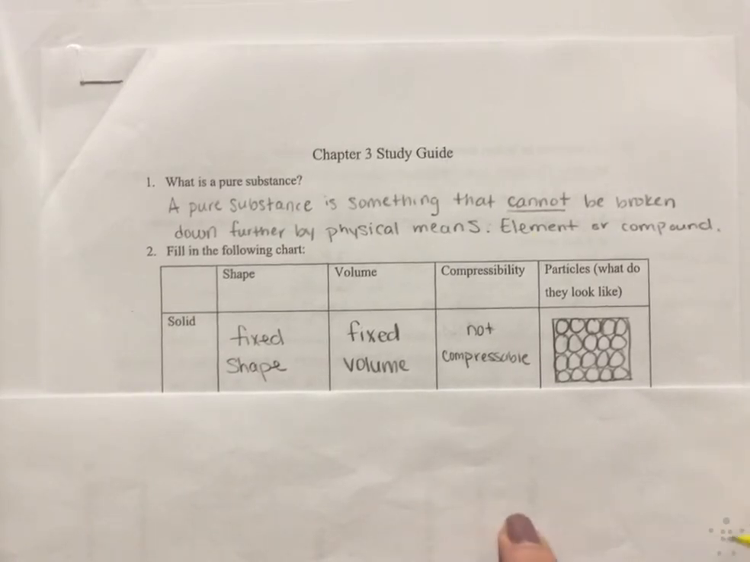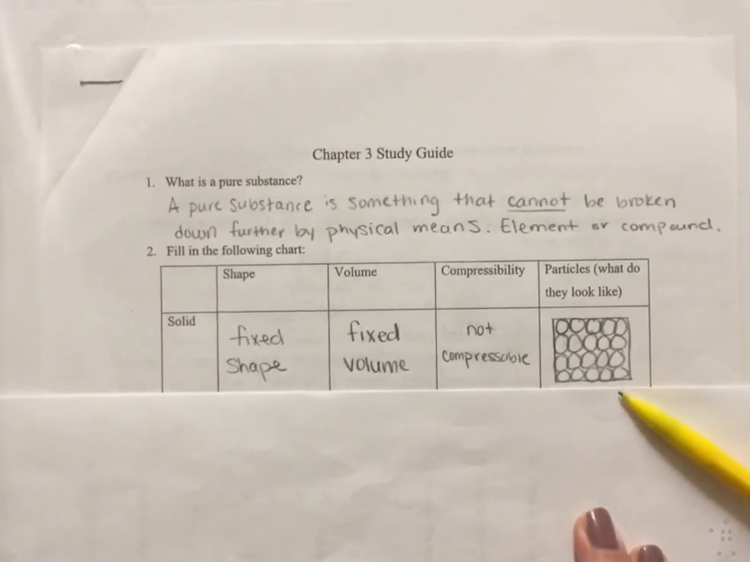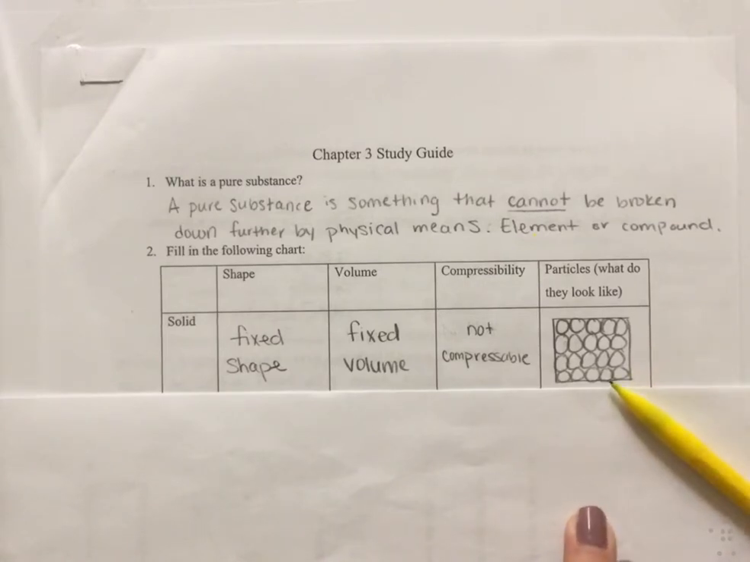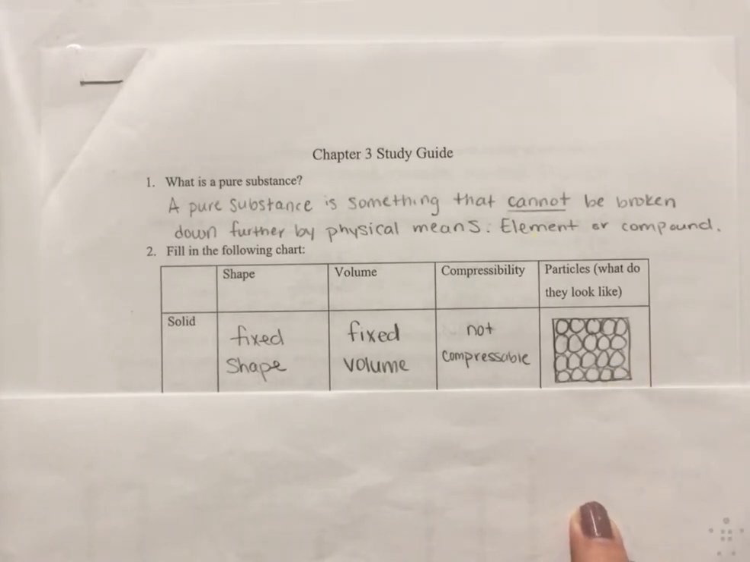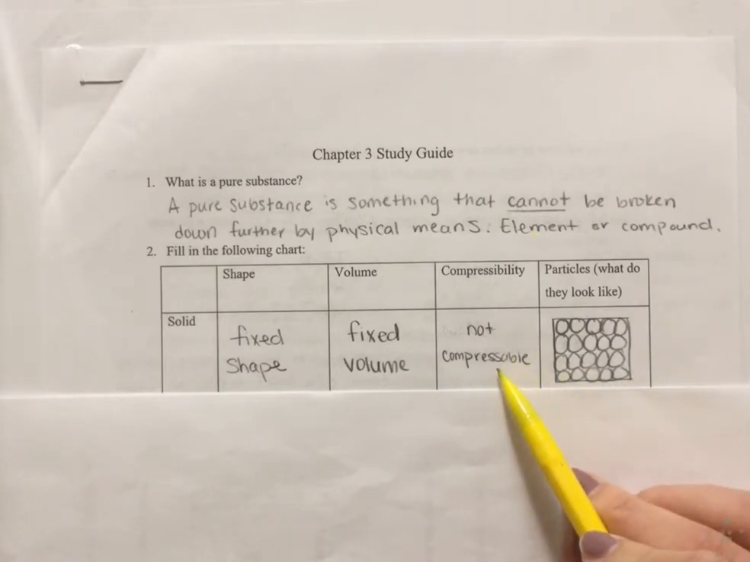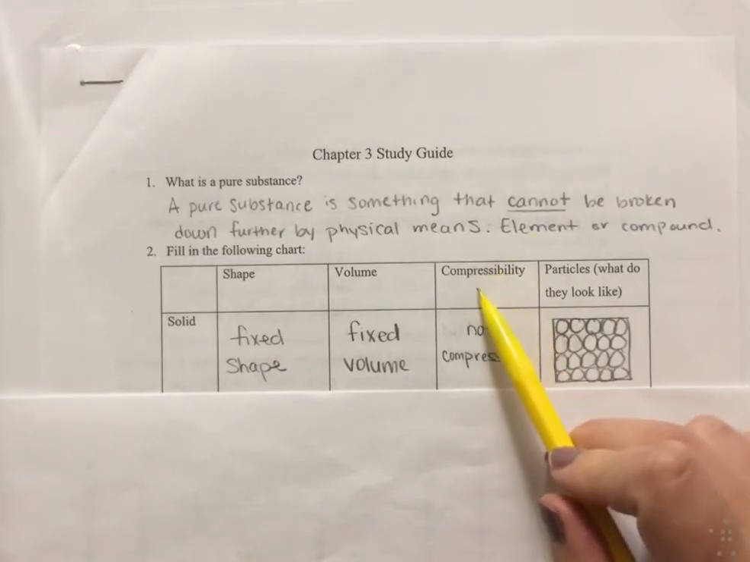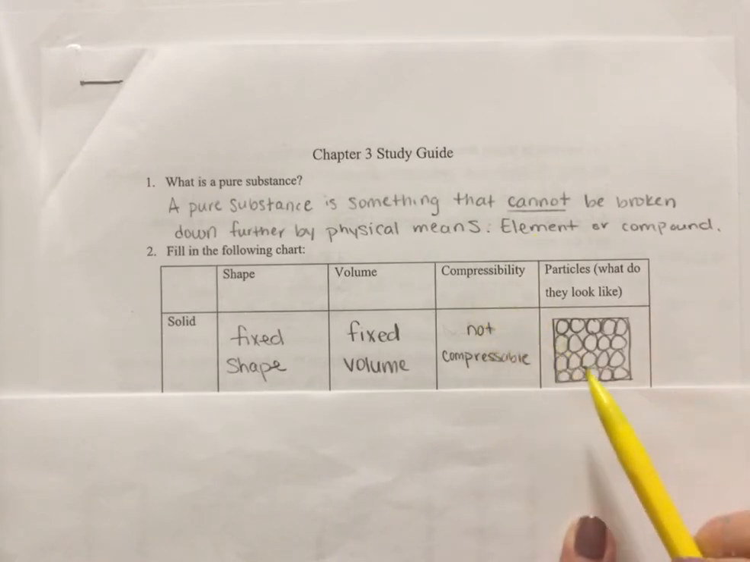Then, if we look at our picture, the particles are very close together. The particles do move though. Remember, all particles do, but in this example, they're so close together that all they can do is vibrate. Because they are as close and packed together as they can get, it makes solids incompressible, or not compressible, because they cannot get any closer than they already are. And that's what compressibility is asking, is if you can get the particles any closer together. All right?